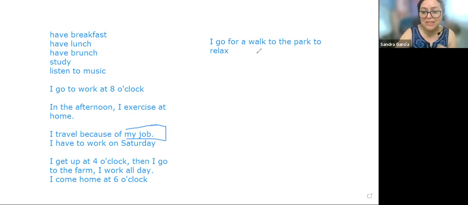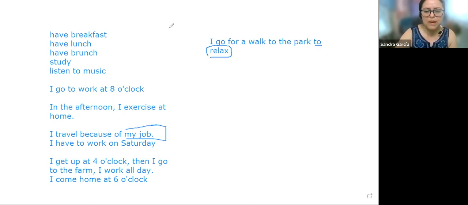But when you want to say a reason, and what is next is a verb, you use "to." I walk to relax, para relajarme. I teach to get money. No, but I also like it. But just as an example, to get money, right? So if you have a verb, you use "to." If you have a noun, you use "because of."